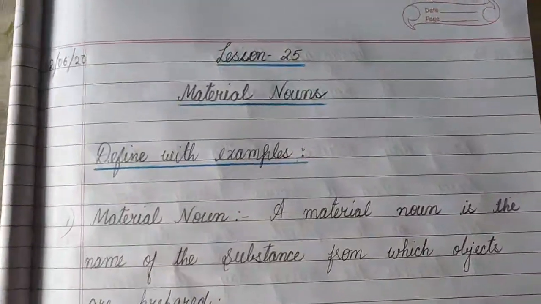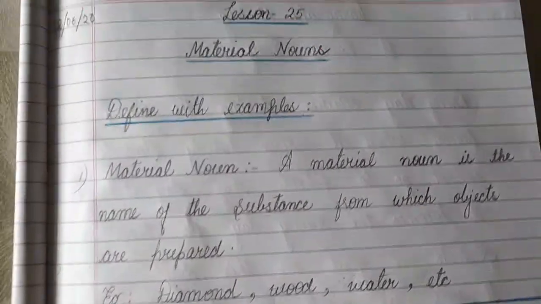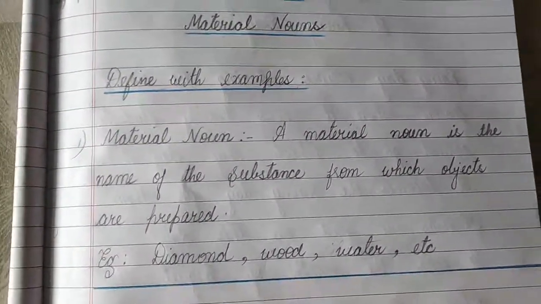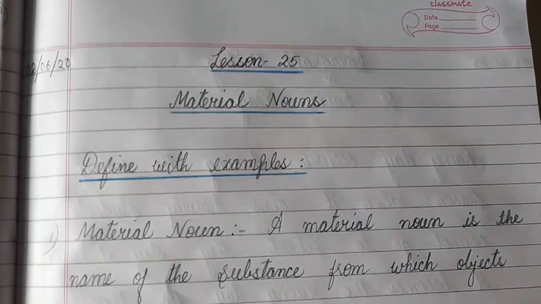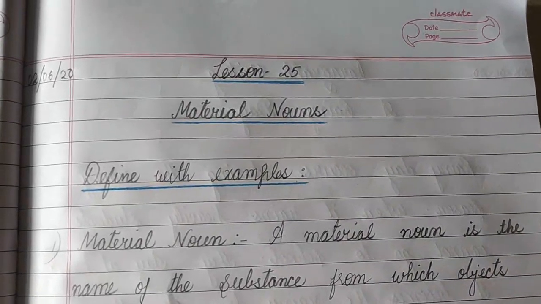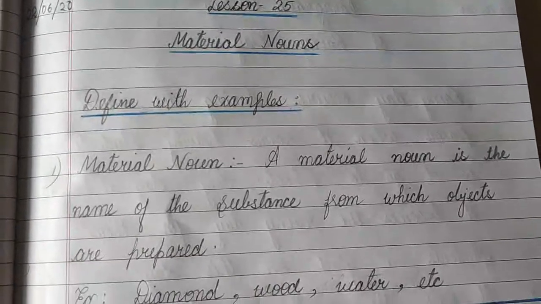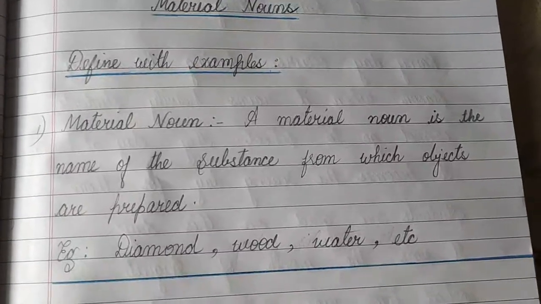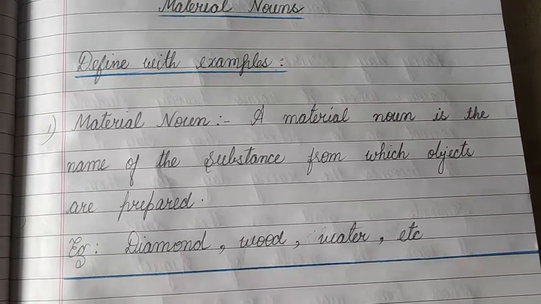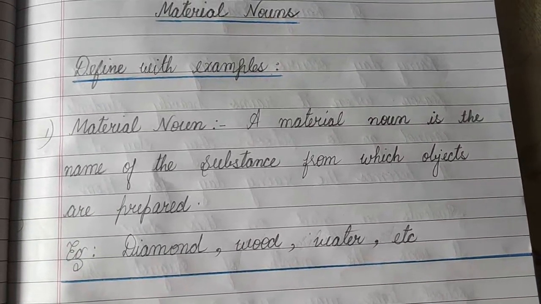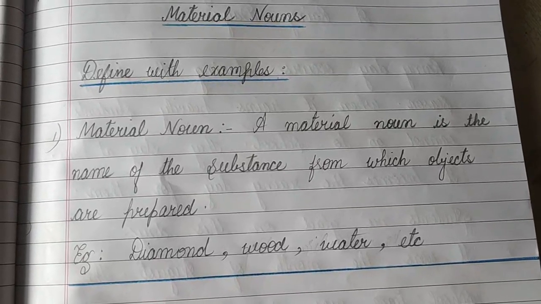Now after completing the book exercise, children, only one definition is there in this lesson which you have to write down in your classwork copy. Write down today's date first, then give the heading, lesson 25, material nouns. Then define with examples and write down the definition of material noun. A material noun is the name of the substance from which objects are prepared. And then write the four examples I've given here.